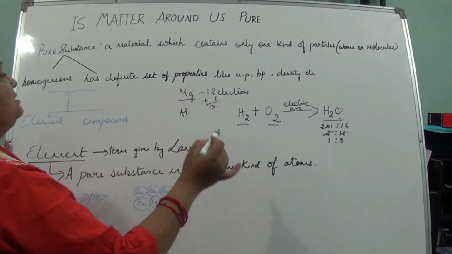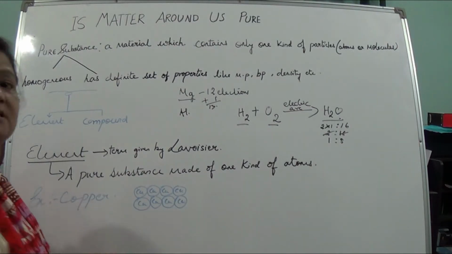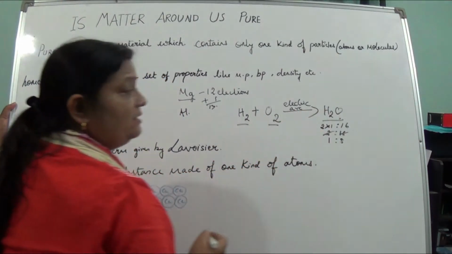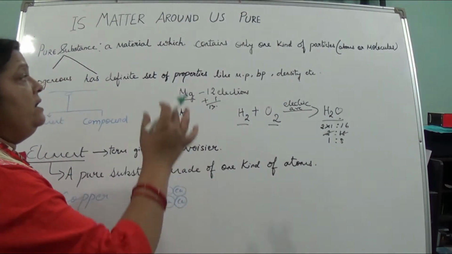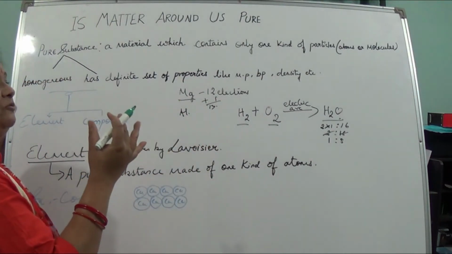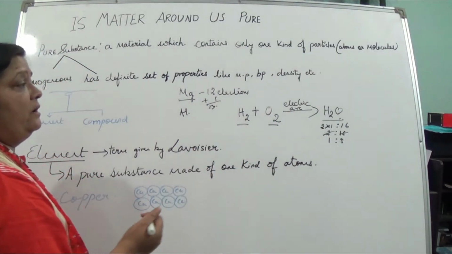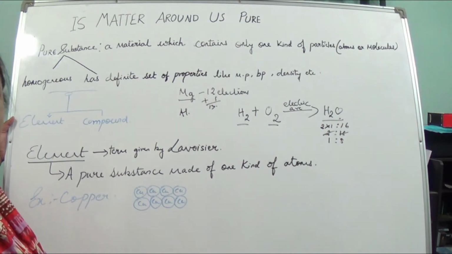So here we can now explain properly that yes, pure substances are homogeneous. When H2 and O2 mix together, we can't separate H2 and we can't separate oxygen, and it has a definite set of properties like melting point, boiling point, density. Very easily, we can say that water has a boiling point of how much? 100 degrees Celsius.